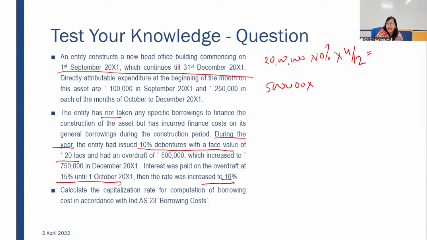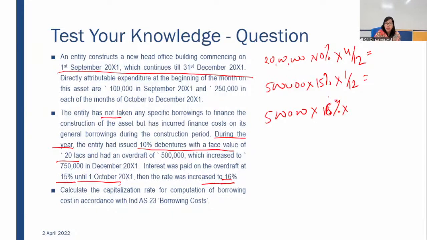So 5 lakh for September was at 15%. For 1 month I have to calculate it, because after 1 month my interest rate is going to change. The amount will change later on, but my interest rate is changing next month only, in October, to 16%.